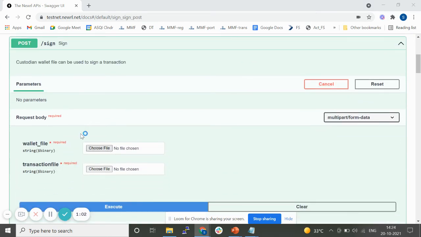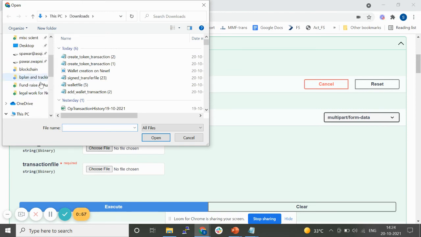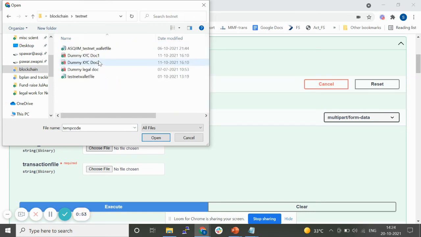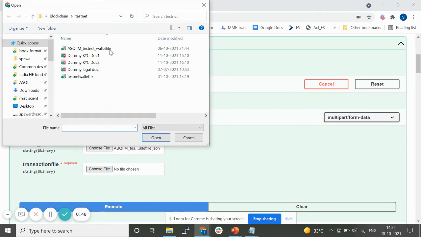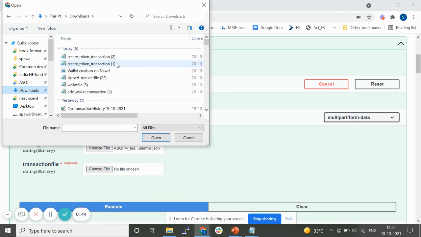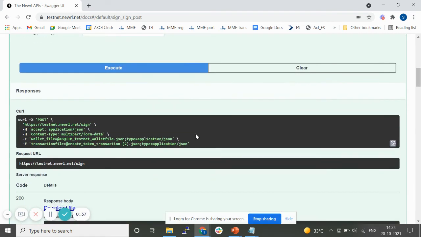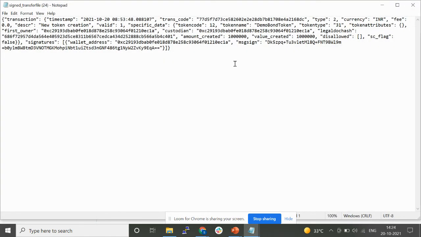So this wallet file refers to the custodian wallet. I use this wallet file, so that includes the private key of that wallet. So that's why it's important. And the second thing is the transaction that we just created, create token transaction. And once you execute this, if the signature is accurate, the person is authorized to sign and the sign is accurate, then the sign transfer file will get created in this manner.